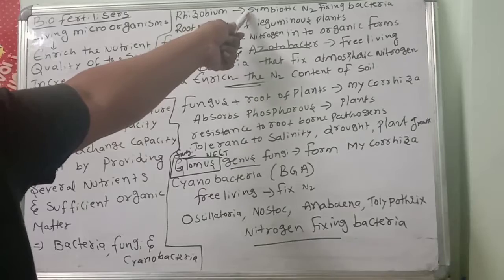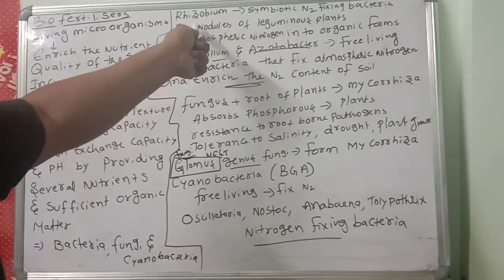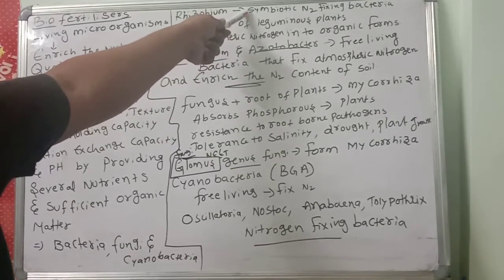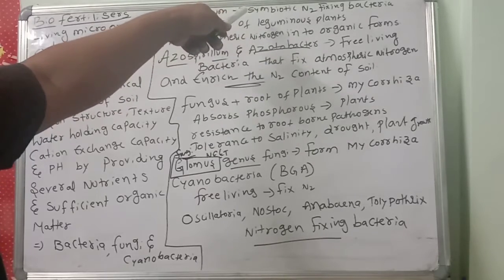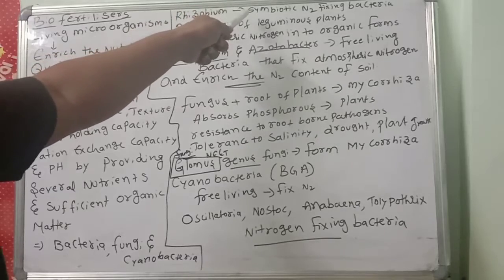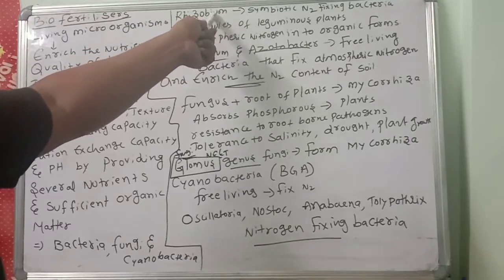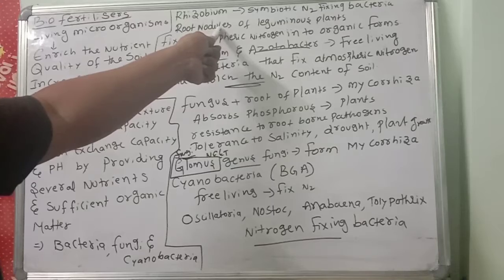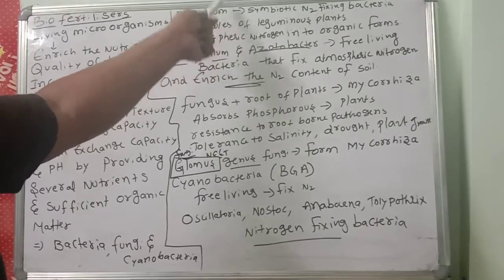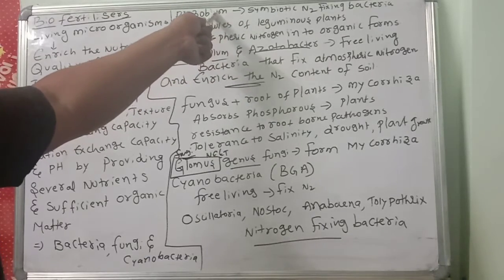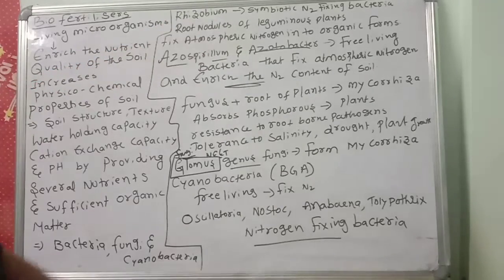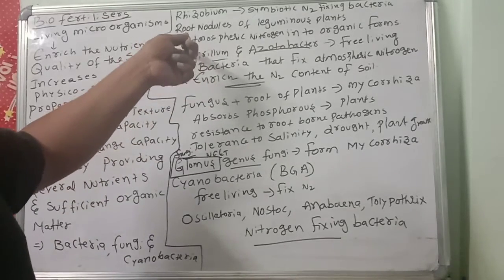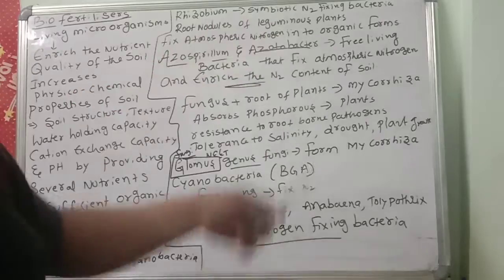Symbiotic nitrogen fixing bacteria: symbiotic means both the living organisms get benefit, one getting shelter and the other providing it. For example, rhizobium lives in the root nodules of leguminous plants. Rhizobium provides the nitrogen, and the leguminous plants provide the most important thing, shelter, to the rhizobium bacteria. So it fixes the atmospheric nitrogen into organic forms.